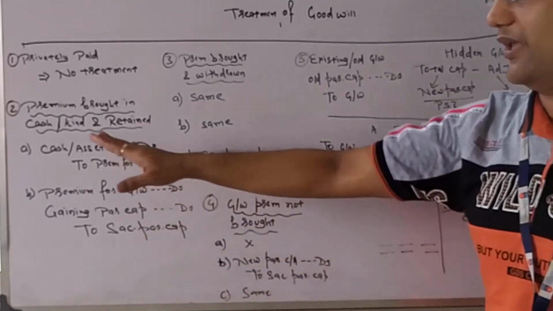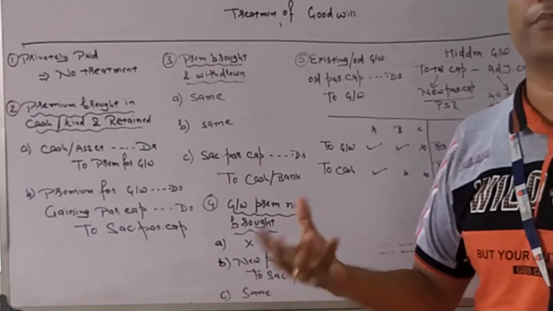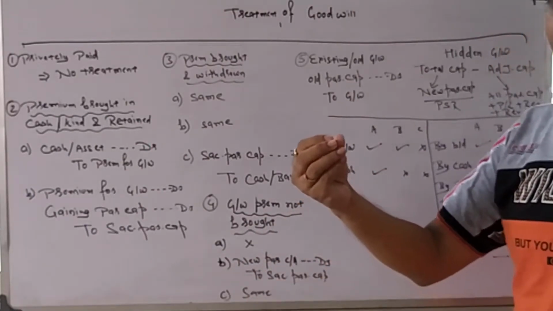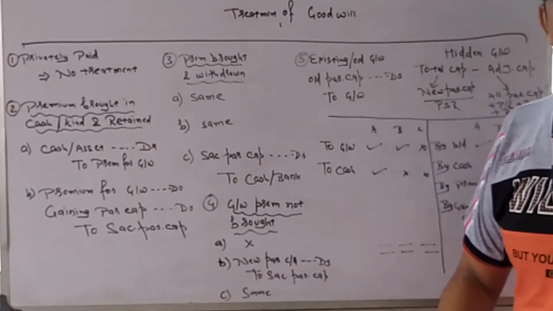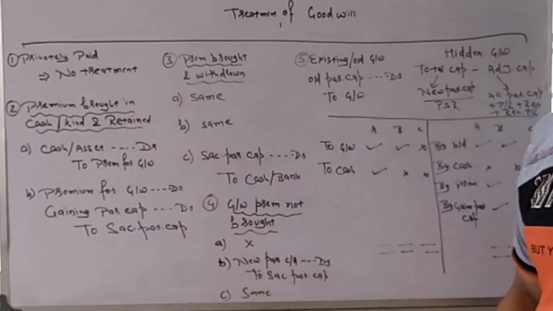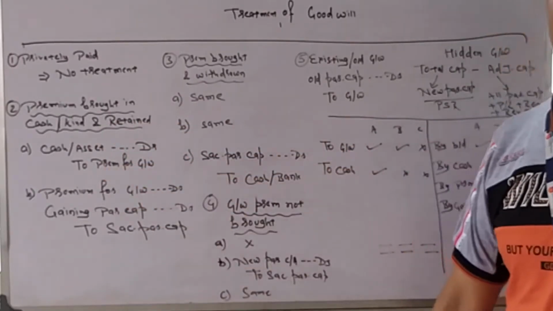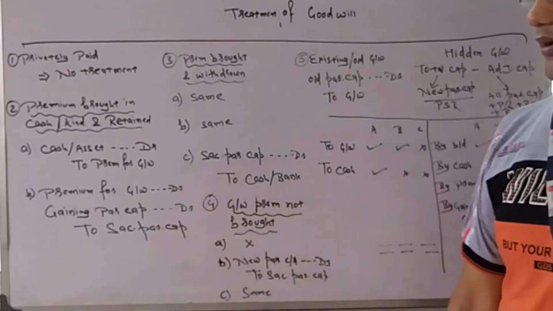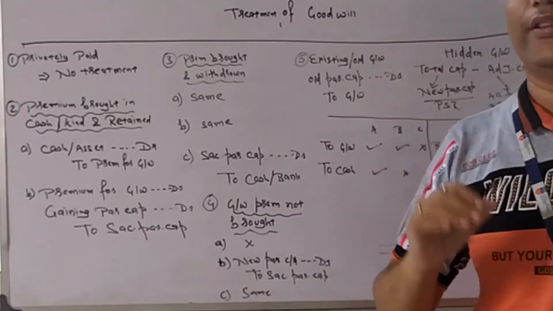If he has brought in cash, then cash. If he has brought something in kind, that is machine, building, furniture, then machine, building, furniture account debit. Second entry, that premium for goodwill will be distributed among the sacrificing partners.